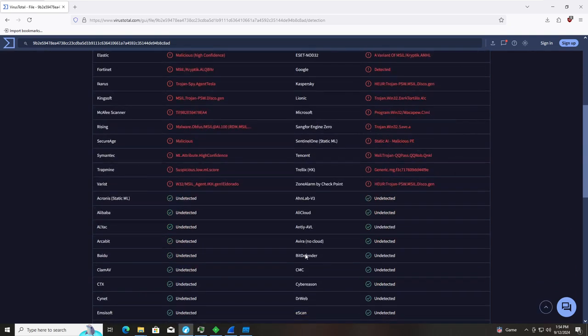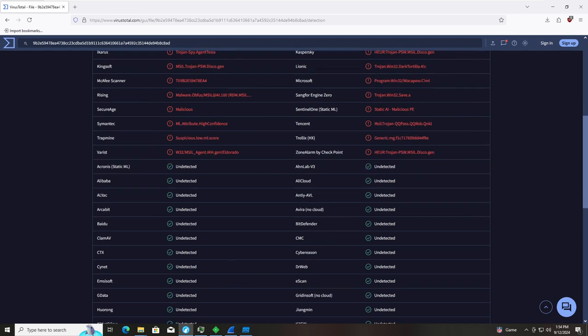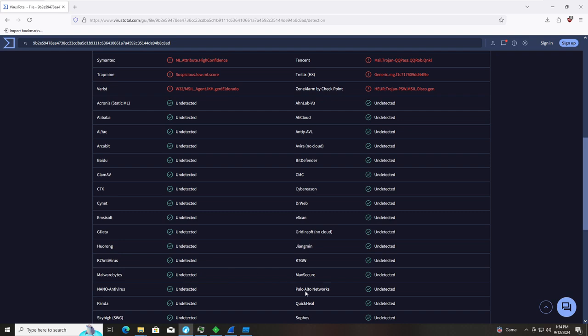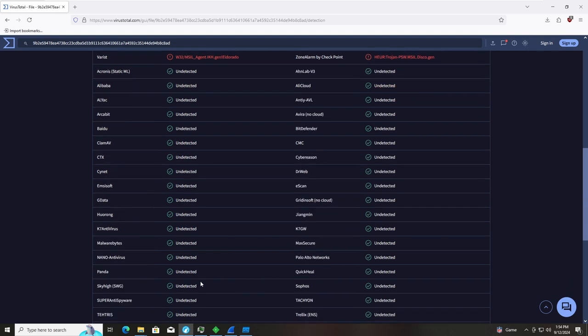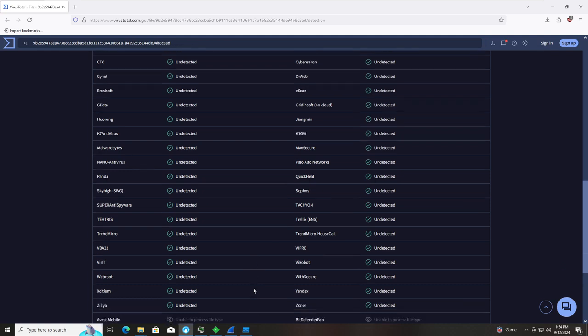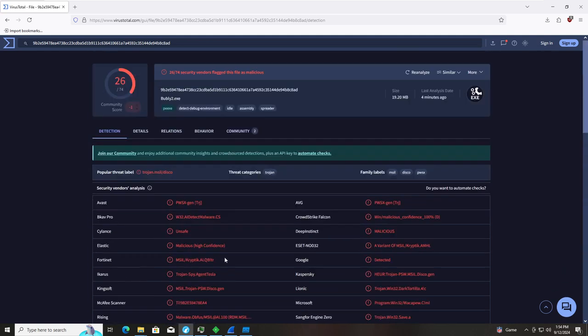So who's not detecting it? Well, it's not being detected by Avira, Bitdefender, no surprise there, ClamAV, what else? MZSoft does not detect this yet, Malwarebytes, Palo Alto Networks, and that seems to be about it, but Webroot doesn't detect it either for those of you that still use it.